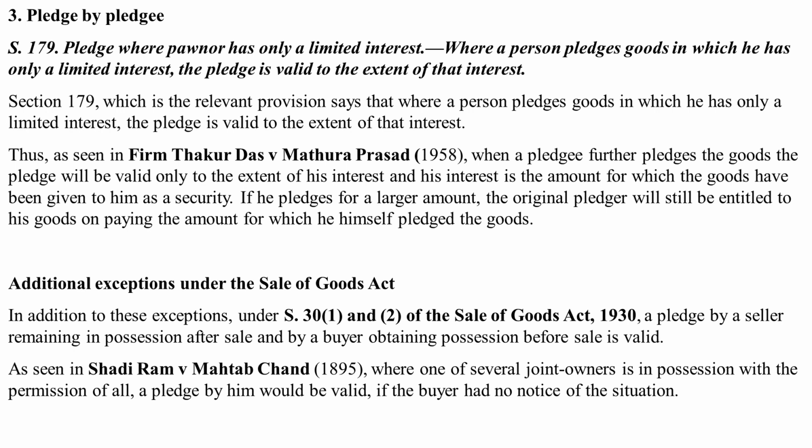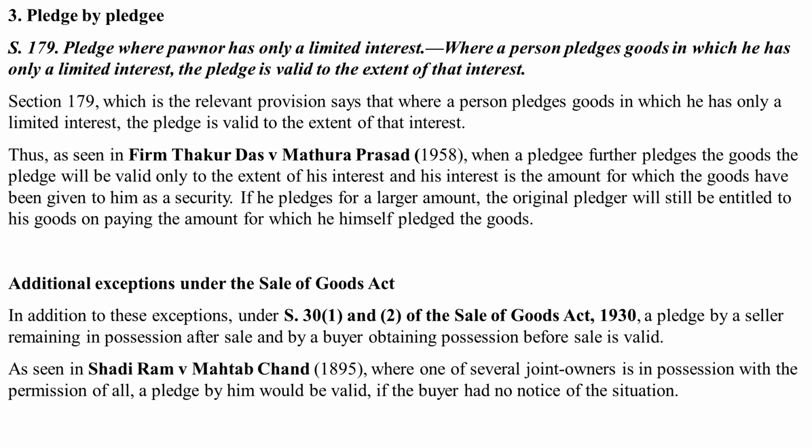Now, the third category under who can pledge is that of pledge by a pledgee. So, Section 179 says, pledge where the pawnor has only a limited interest. Where a person pledges goods in which he has only a limited interest, the pledge is valid to the extent of that interest. Section 179, which is the relevant provision, says that where a person pledges goods in which he has only a limited interest, the pledge is valid to the extent of that interest.